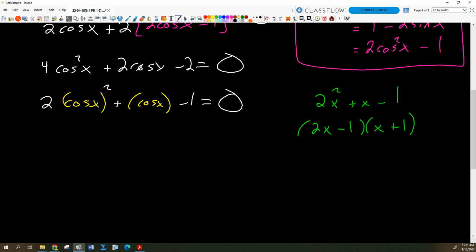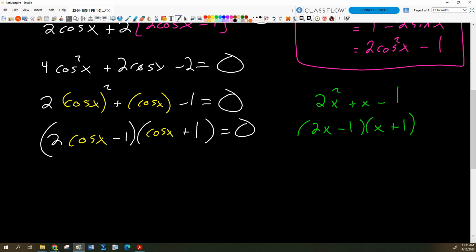But we don't have x's, we have cosine x's. So this looks like 2 cosine x minus 1 times cosine x plus 1 equals 0, right?